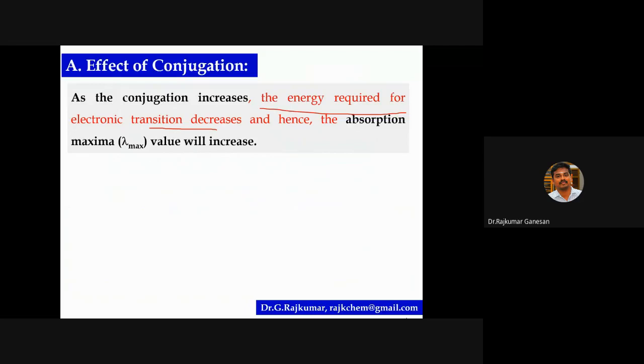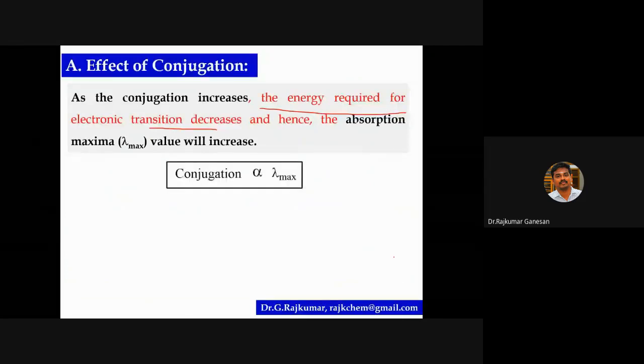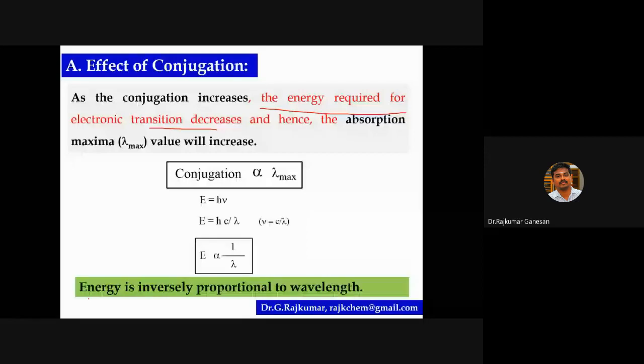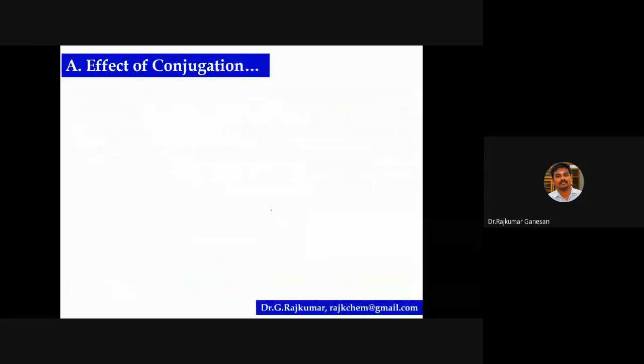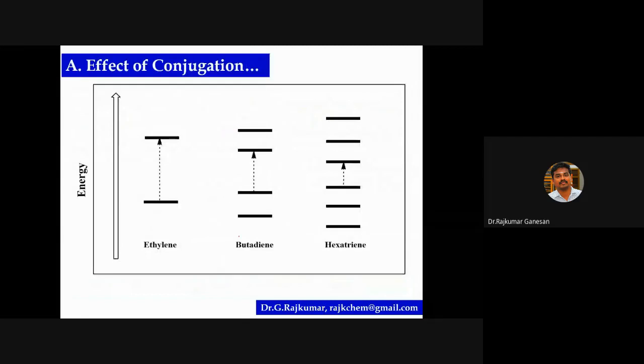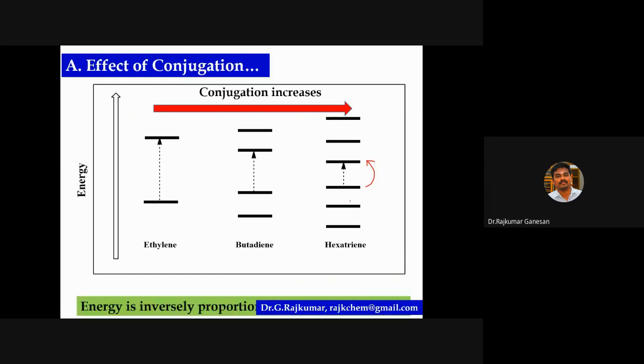As the conjugation increases, look at this. Conjugation is directly proportional to lambda max, so energy is inversely proportional to lambda. Look at this: butadiene, hexadiene. As the conjugation increases, look at the energy. The energy for promotion from HOMO to LUMO decreases.